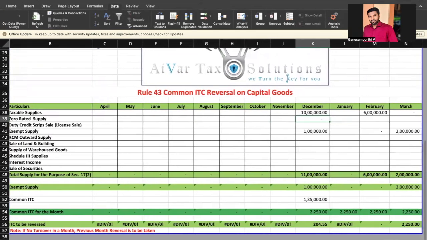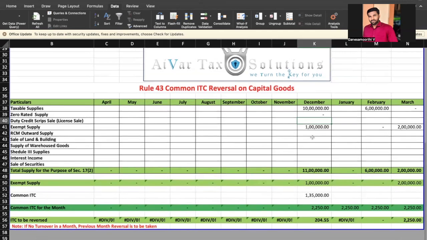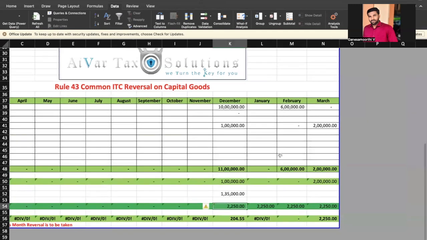Okay. The same concept is applicable to common ITC reversal on capital goods. So for example, a machinery purchased in December for the value of 7.5 lakhs, 18% GST will be 1.35 lakhs. So we have entered it as common ITC. The common ITC for the month will be divided by 60, which is 2,250. So common ITC for this month is 2,250.